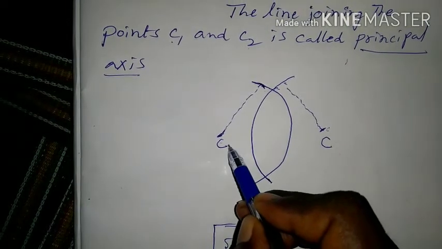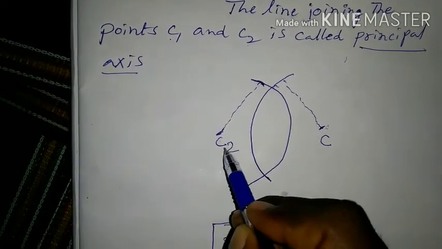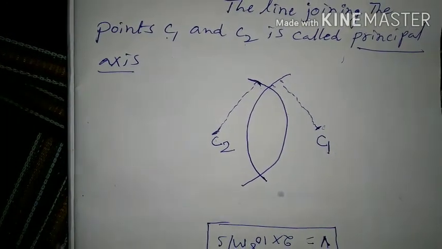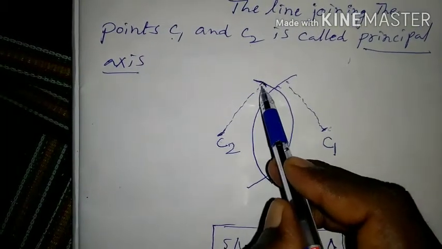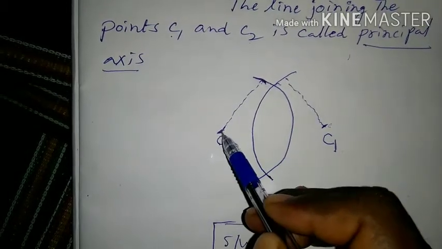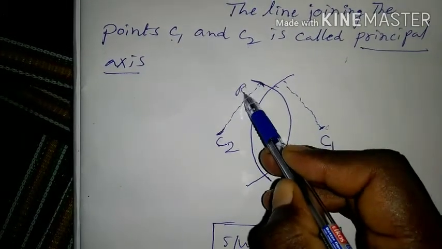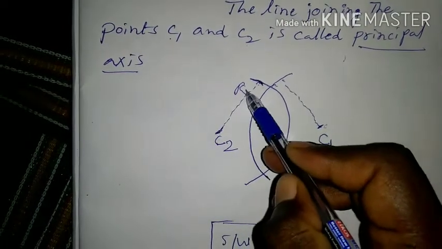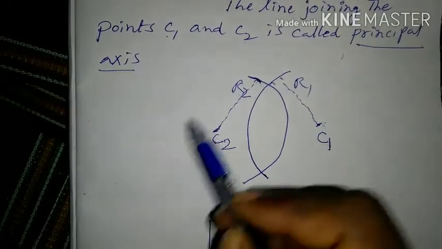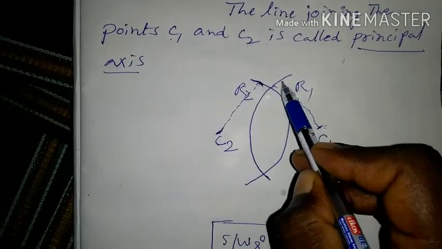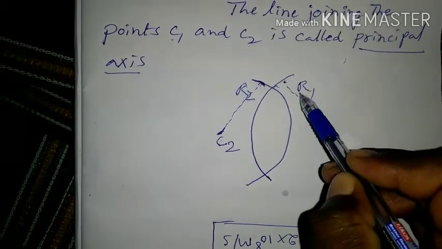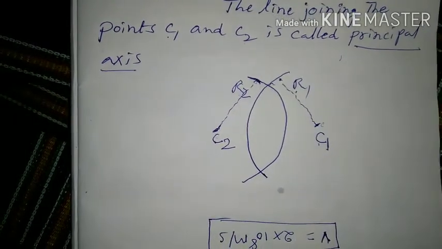Here C2, here C1. The distance between the curved surface and the center of curvature is called radius of curvature. Here R2, here R1.